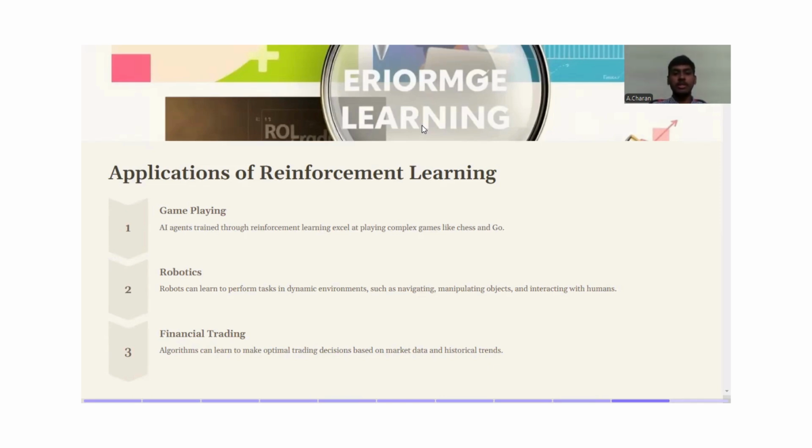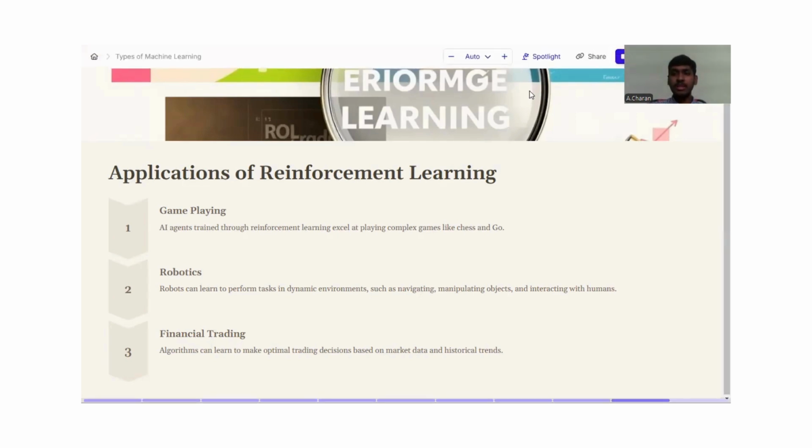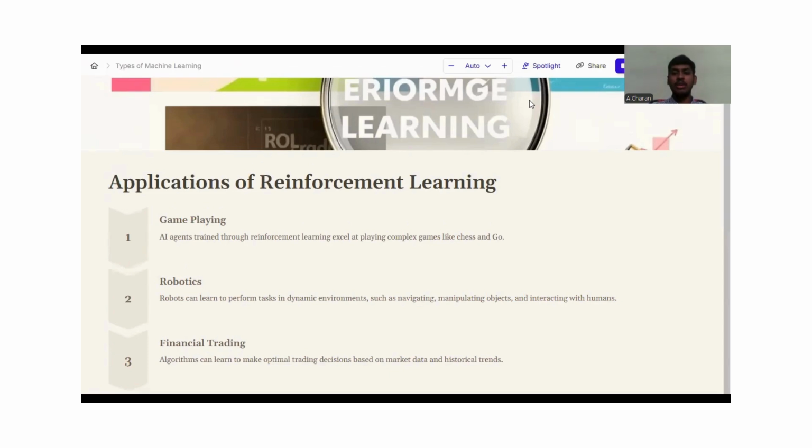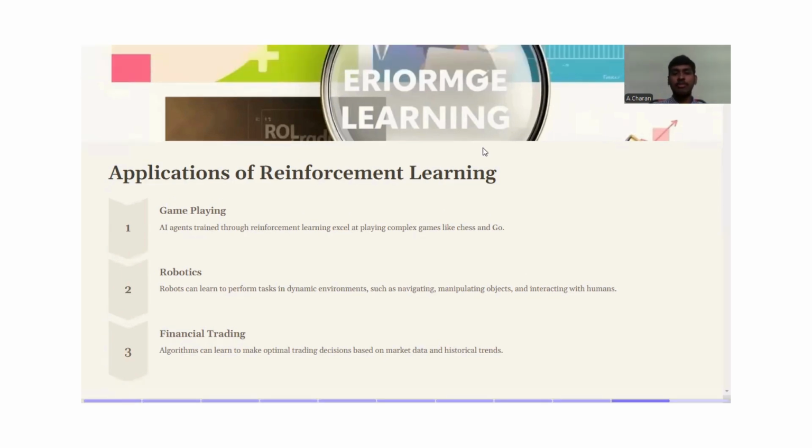The next one would be robotics. Robots can learn to perform tasks in dynamic environments such as navigating, manipulating objects, and interacting with human beings. That is, the robots have to learn how to act in the environment based on other people's feelings. The agent should also have feelings, so that it is able to make the opposite person accept it and accept its answers, interacting in a very humble, accurate, and precise way with the human being.